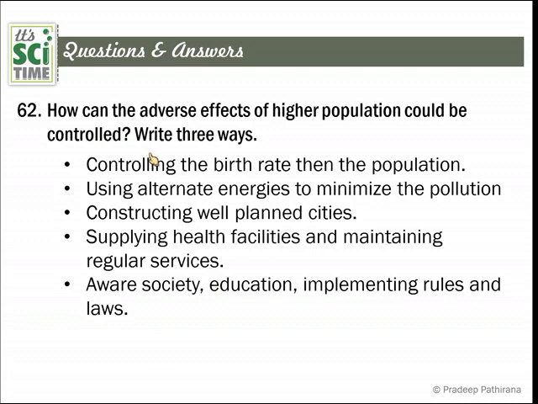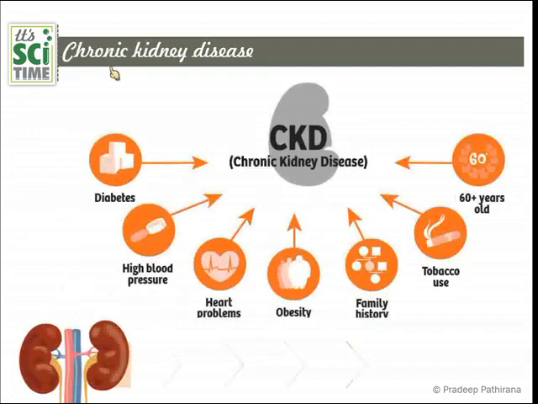So let's move on to the next. This is CKD, chronic kidney disease. Chronic kidney disease, a disorder in the kidney, is affected by these causes: diabetes, high blood pressure, heart problems, obesity, family history. And these we consider as the huge non-contagious or non-infectious diseases. And sometimes family history also can cause this.